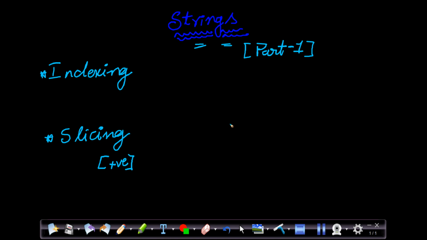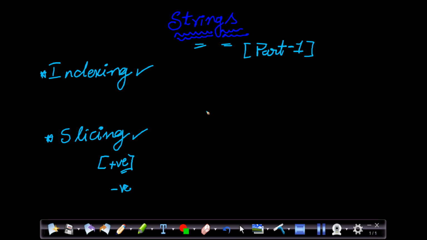All right. Now in this video, we're going to dive deep into strings. We will see what strings are, indexing in strings, and slicing. Of course, we're going to focus more on positive slicing in this video, and later we're going to talk about negative slicing as well.